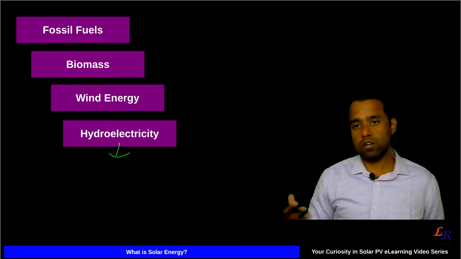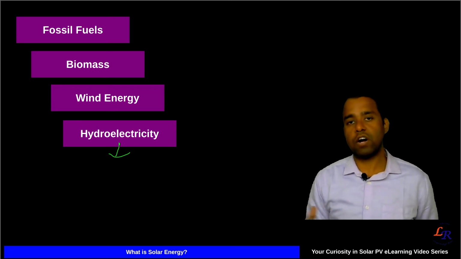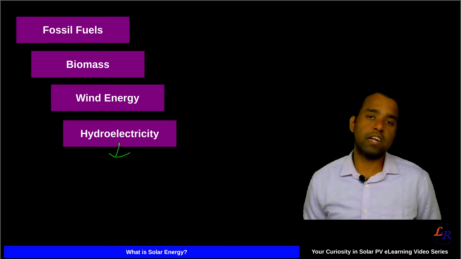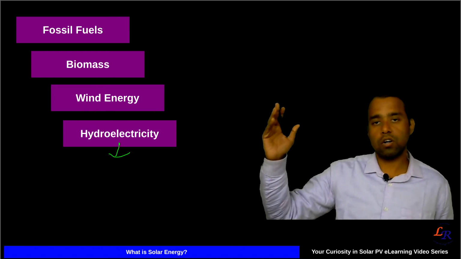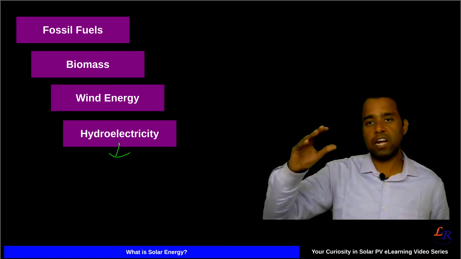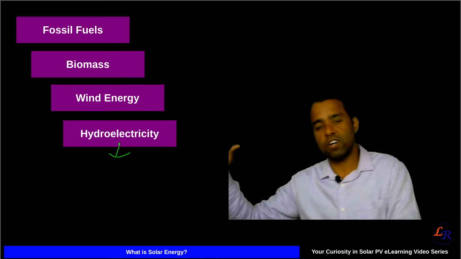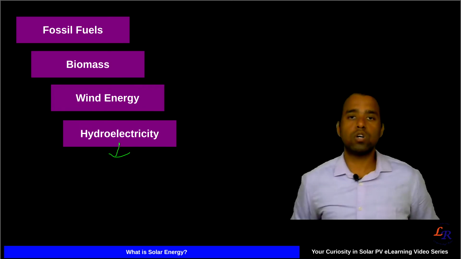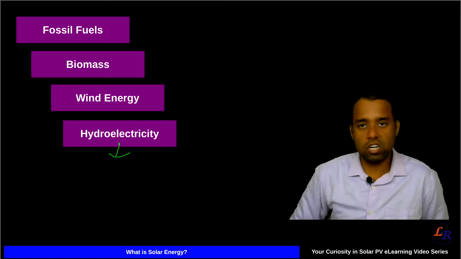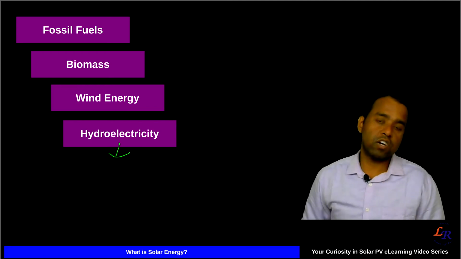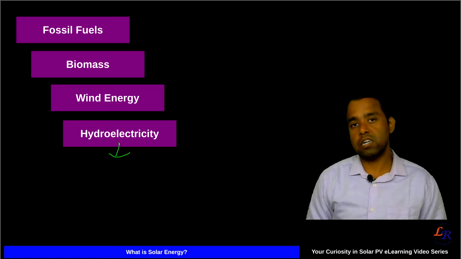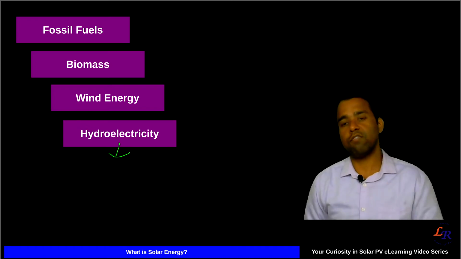Typically, the sun heats the water at the surface, and it evaporates and goes into the clouds, and then it rains. That water is collected at different heights and flows through the turbine, and then the electricity is generated. So again, here you can see that in hydroelectricity, the main source of energy came from the sun.